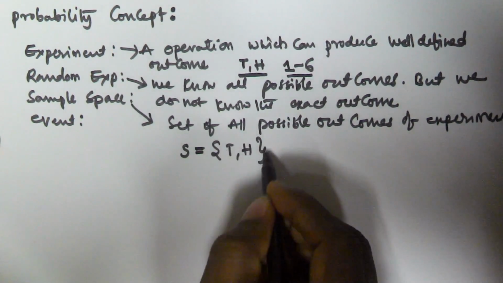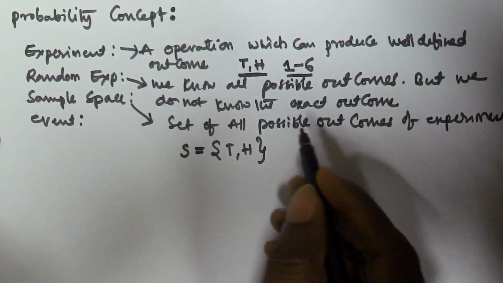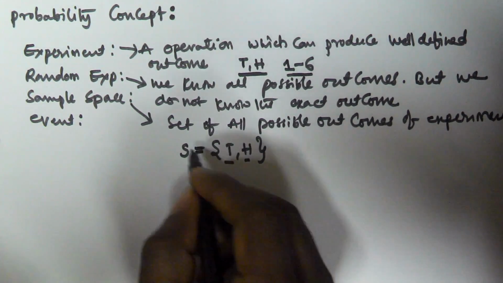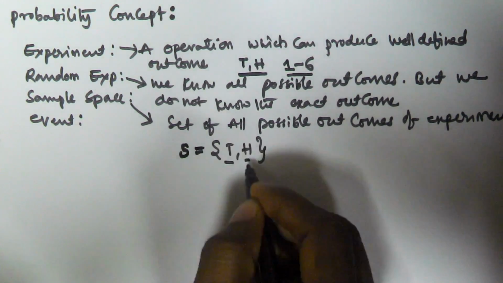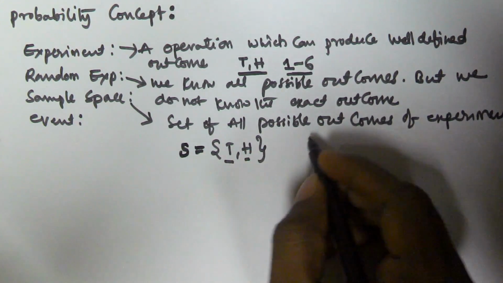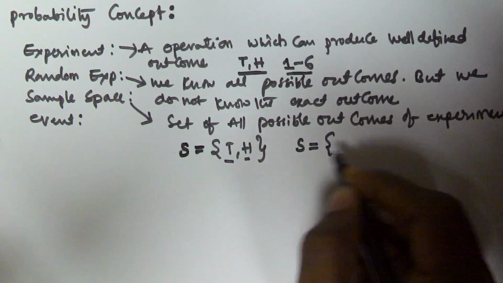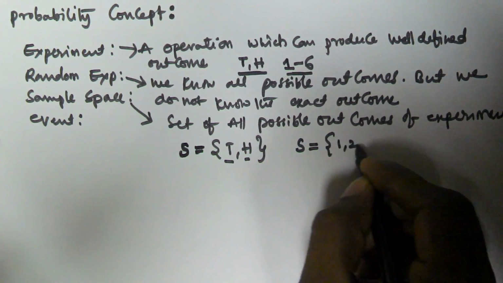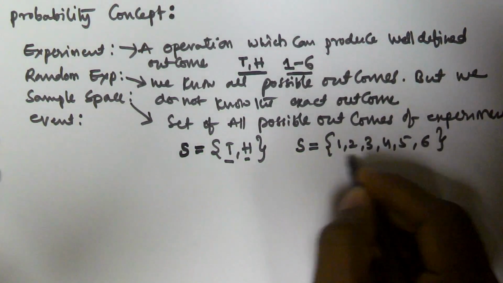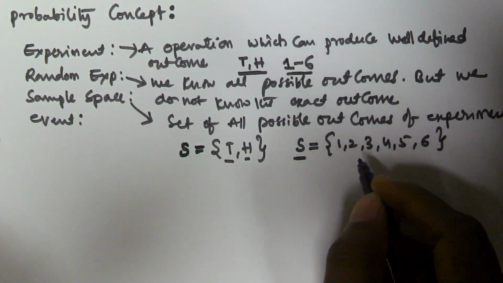A set we can represent using curly braces, and it contains all possible outcomes. Whenever you are tossing a coin, all possible outcomes are tail or head, so the sample space is tail, head. This is the sample space of tossing a coin. The next one is throwing a dice. The sample space is 1 to 6: 1 may come, 2 may come, or 3, 4, 5, and 6. This is the sample space of throwing a dice.